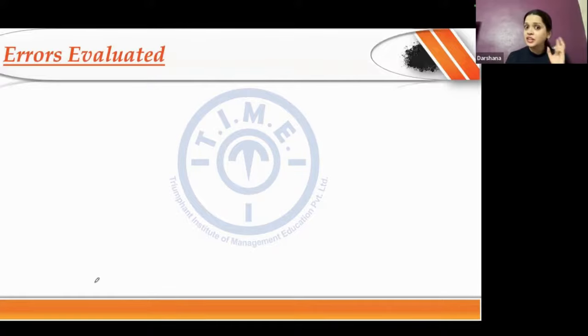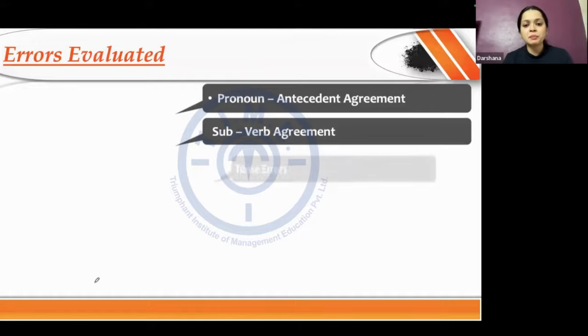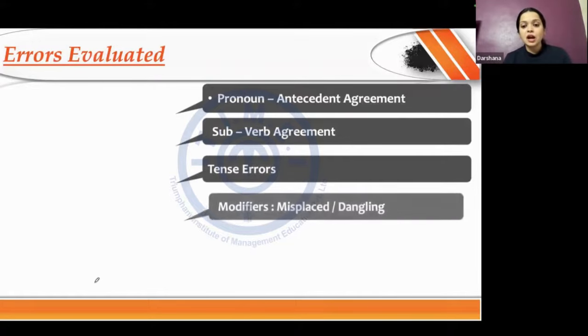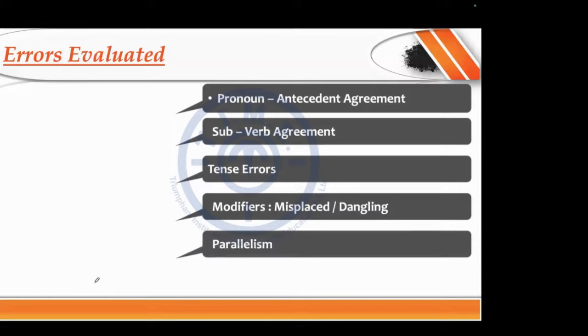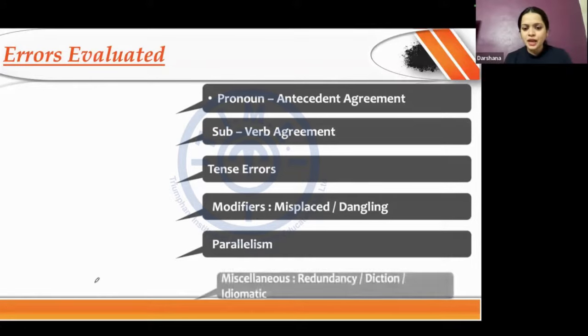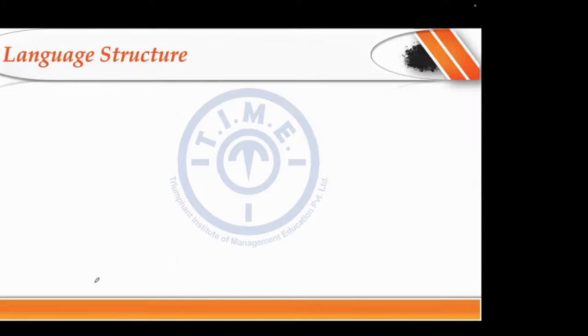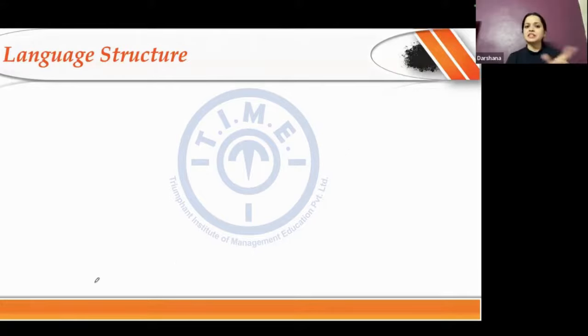So what are the errors that I need to keep my brain getting trained for? First is pronoun antecedent agreement. We will see what they mean when we take examples for each of these. Another is subject verb agreement. Then you have tenses errors, modifiers, which is nothing but adjective adverbs. Okay, so don't get bogged down by these jargons at all. Next is parallelism. May I please request you all to keep your mics on mute? And miscellaneous, which is a combination of all of this and, of course, some idioms, if you all remember. So let us understand each of these in detail.